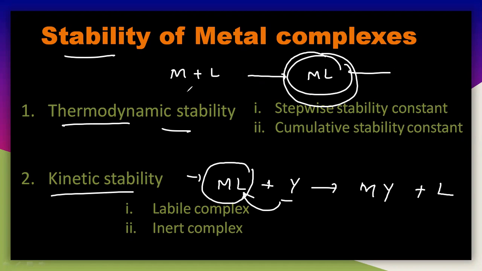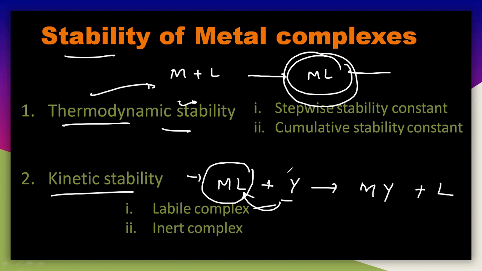So we will discuss the energy, the equilibrium constant and stability constants in the thermodynamic stability. But in the kinetic stability, we will discuss the reactivity and reaction mechanism of the particular reaction. So we will see the reaction and reactivity of the kinetic product in the kinetic aspects, but in the thermodynamic aspect, we will see whether it is stable or unstable. We will discuss the stability constant, the equilibrium constant and the free energy.